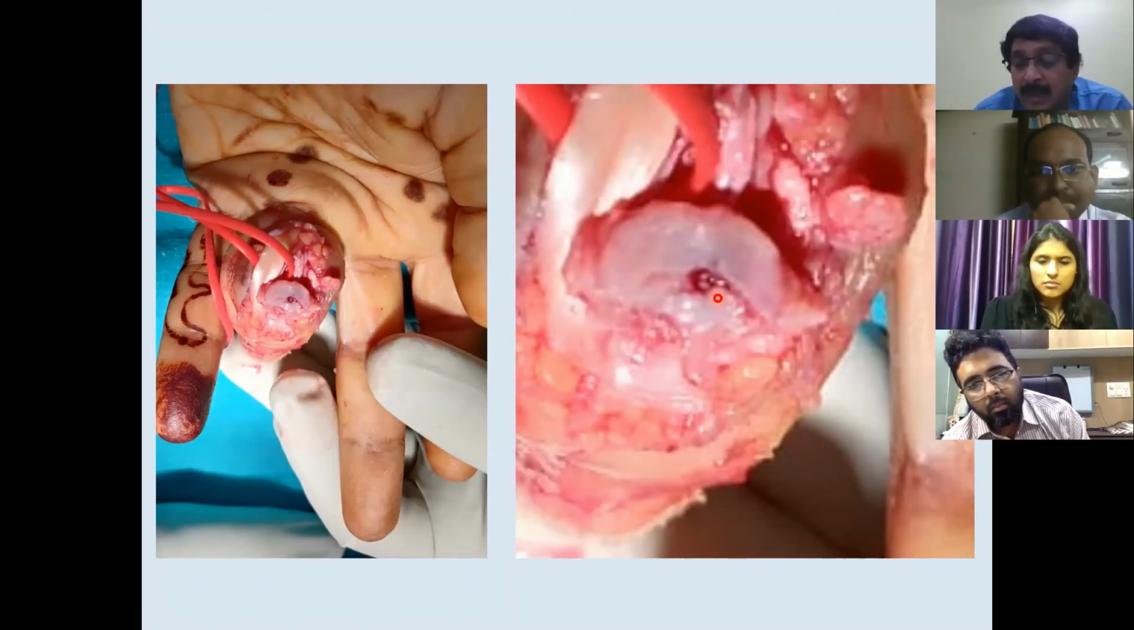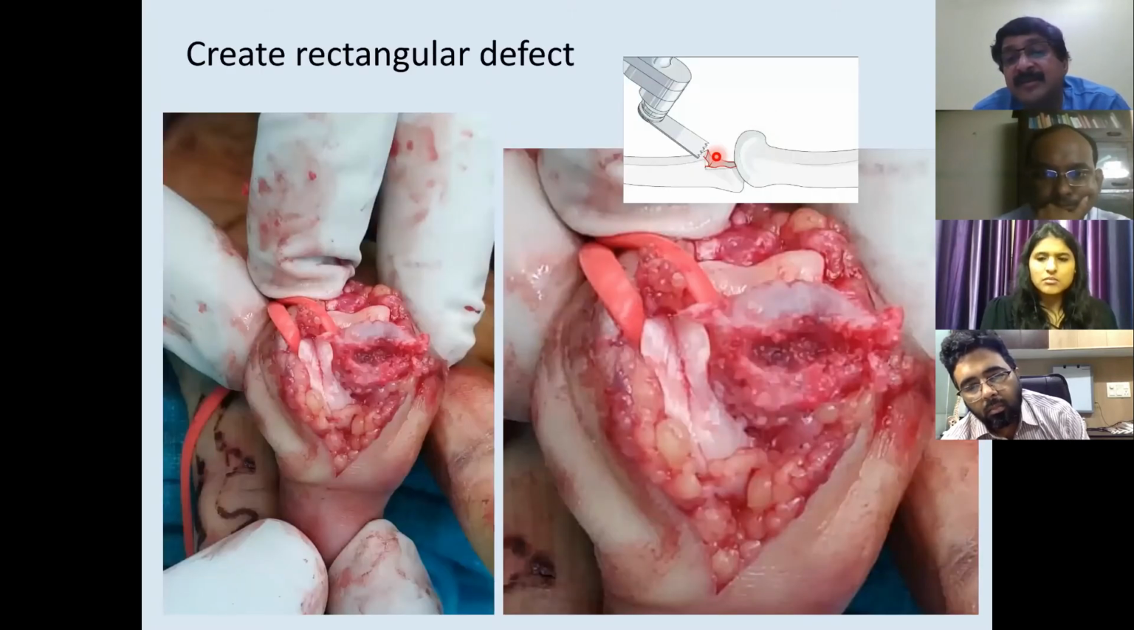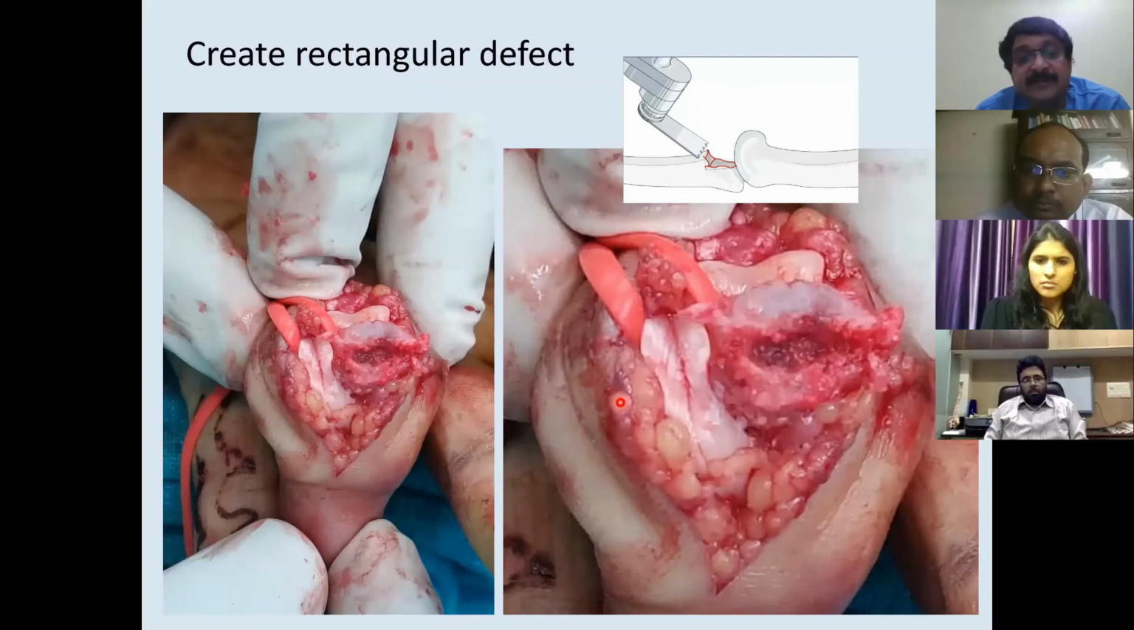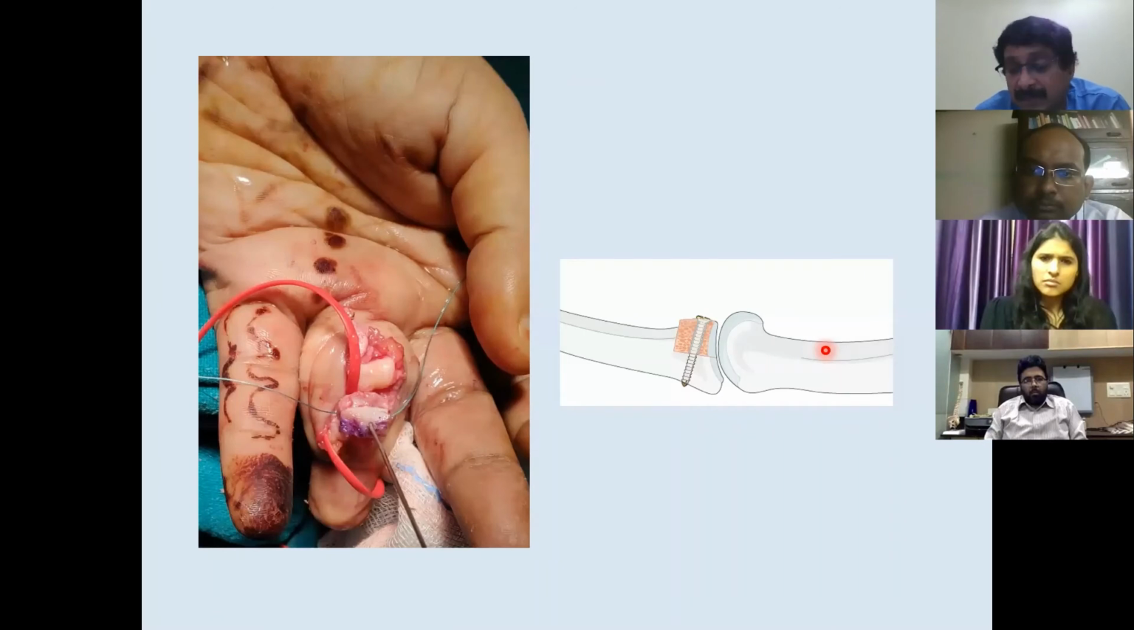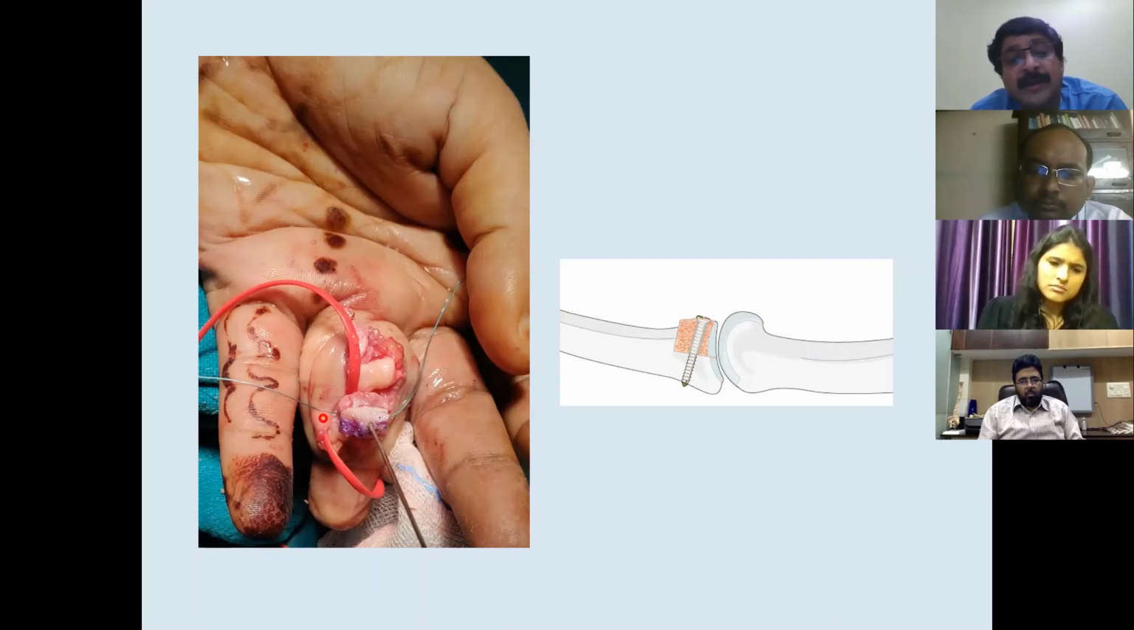Fixing is difficult. So what we did was we created a rectangular defect, excised all the osteochondral debris, and debrided all the articular surface fragments. So we created something like an armchair defect, and this defect was filled with an osteochondral graft taken from the hamate. And what you're seeing is we pass a thread. This is a modification. We pass a thread through the base of the middle phalanx. So these threads will act as a point to reattach the collaterals.